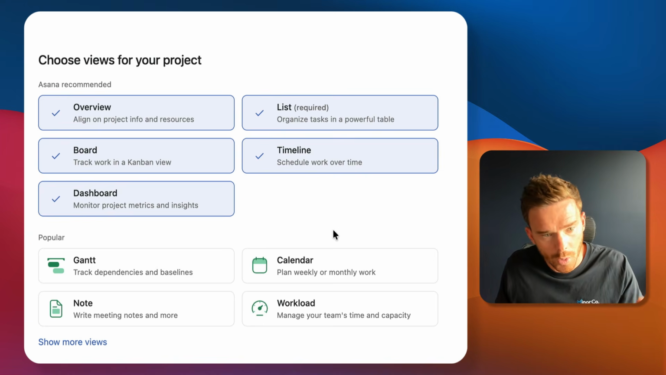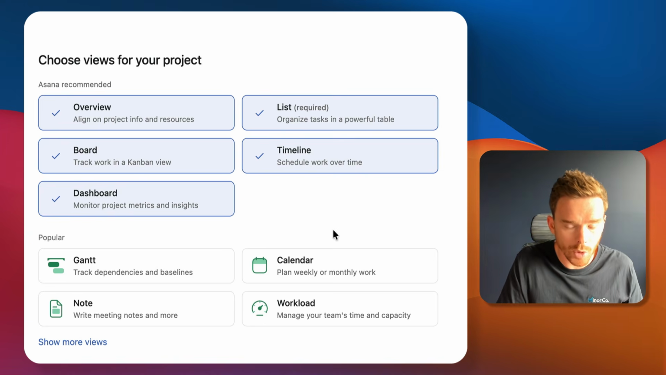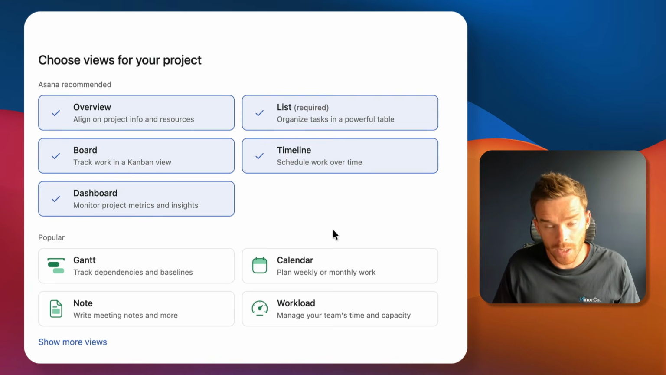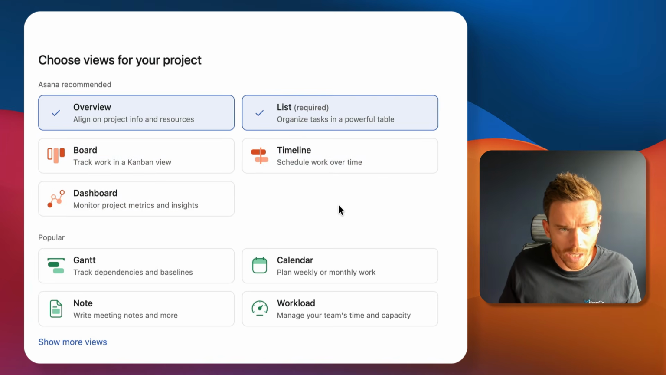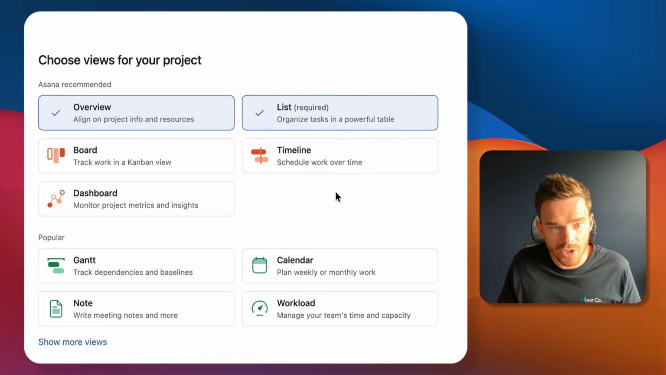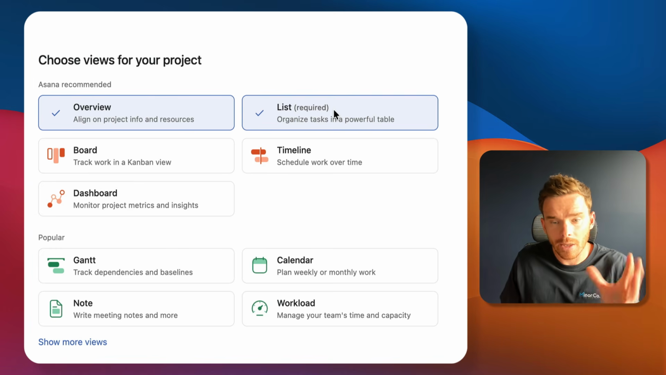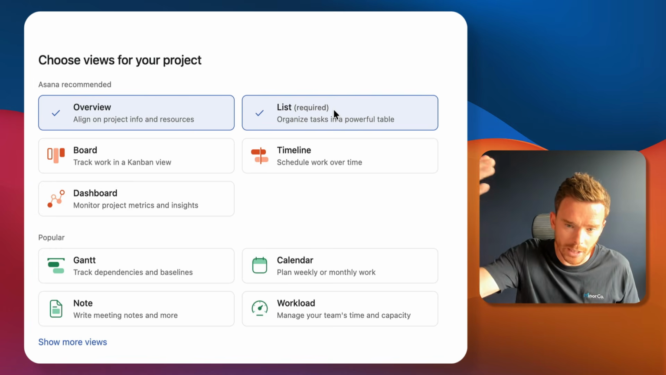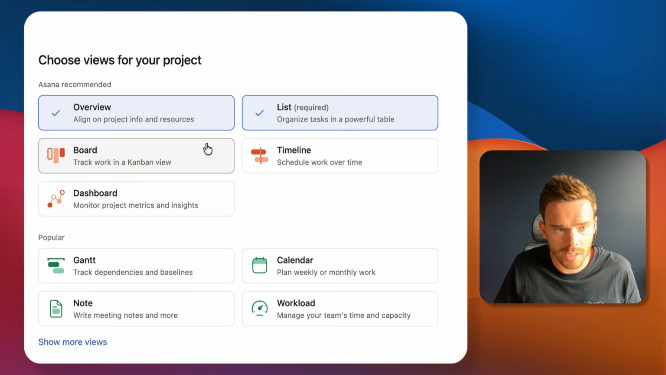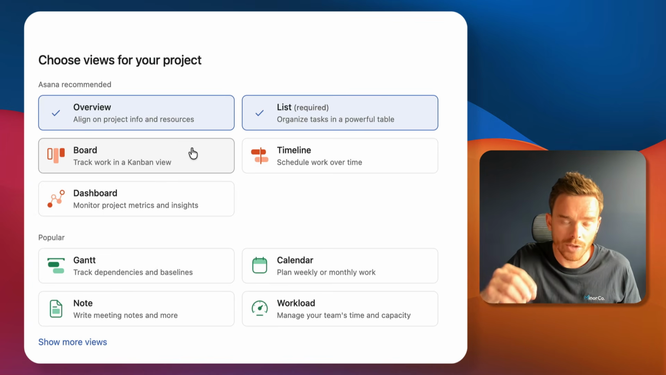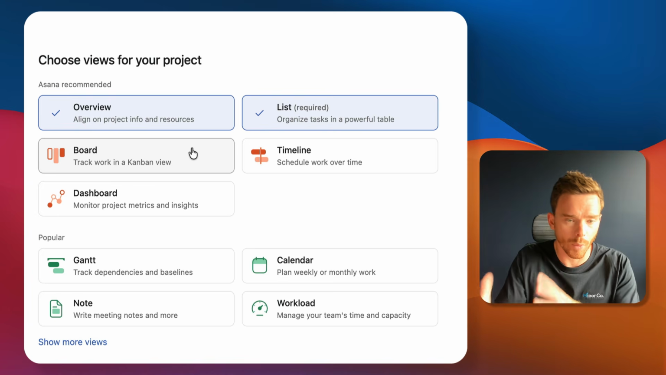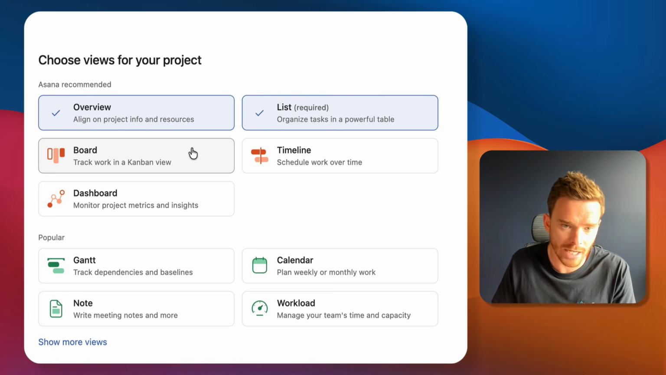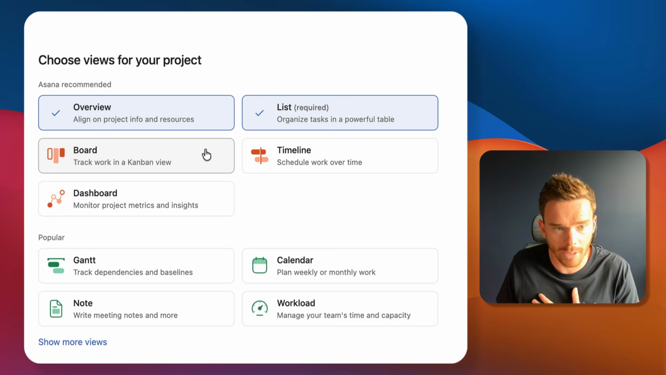Now on this next screen, you can choose which views you would like to include in your project. If you're not sure what to do, I would just recommend going with the list view. Just start with that, keep it really simple. And what you'll find is that different projects suit different views. I like the list because it's sort of like a spreadsheet where you can see a lot of tasks and a lot of information at once. The board layout works really well if you like that Kanban style of planning. Perhaps you have more of a workflow or process-based project like design requests. Those boards can work really well.